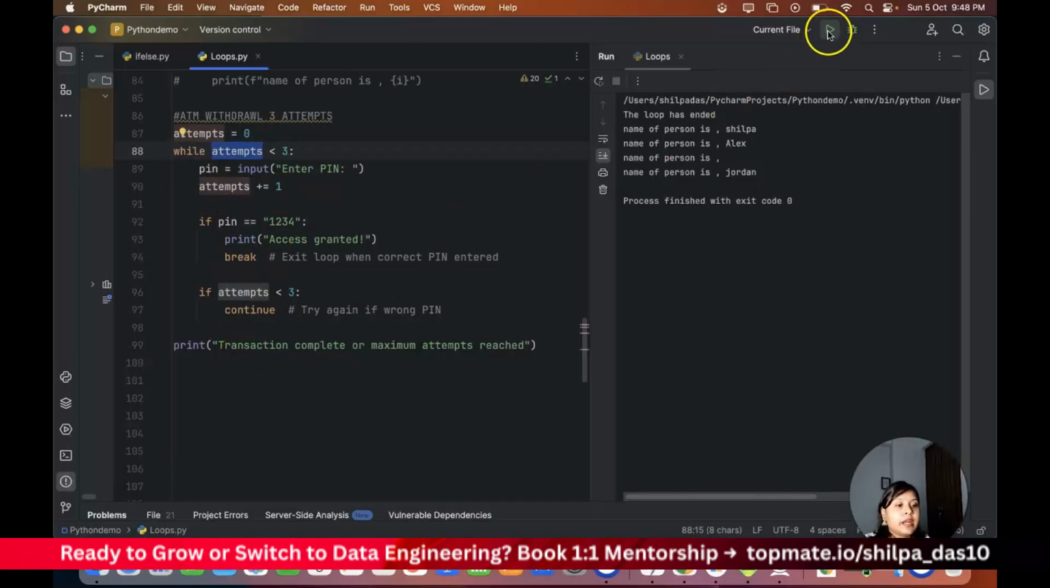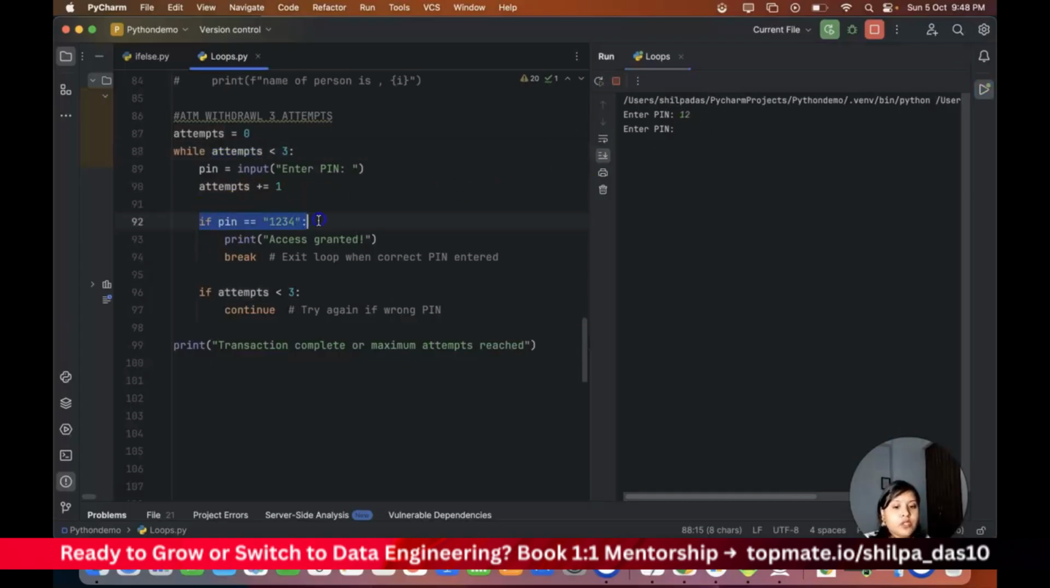So if I run this particular piece of code, it says enter the pin. Okay, I will enter the pin. It checks if the pin is 1, 2, 3, 4, no, it doesn't match, right? So it has counted an attempt. Now if I again enter 1, 2 and hit enter, it is not correct. So again, if I put 1, 2, see, it will give you 3 attempts. After the third attempt, it is not going to give you more.